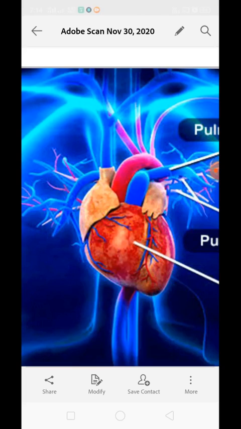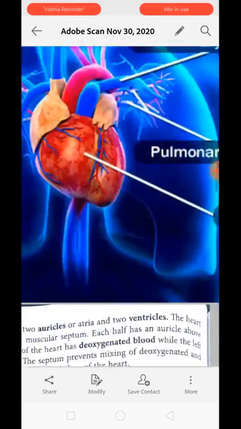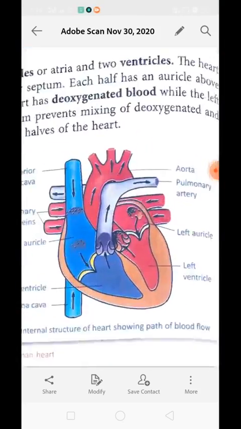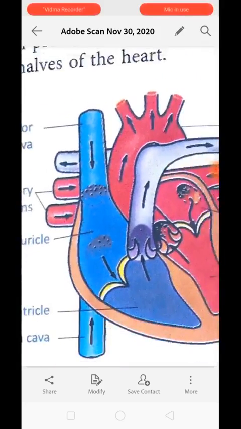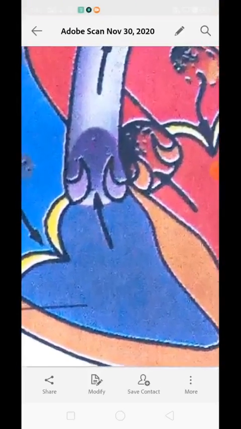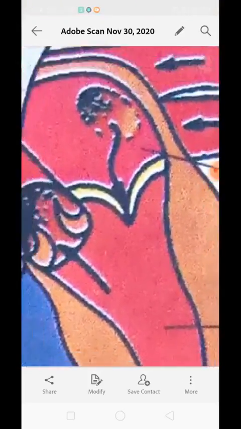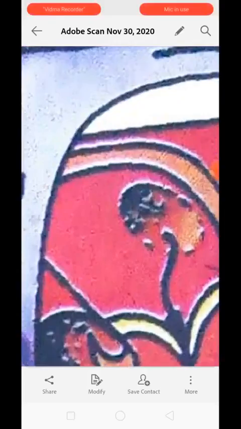Now our heart has 4 chambers. You can see this is the first chamber, this is the second chamber, this is the third chamber, and this is the fourth chamber. Clear?